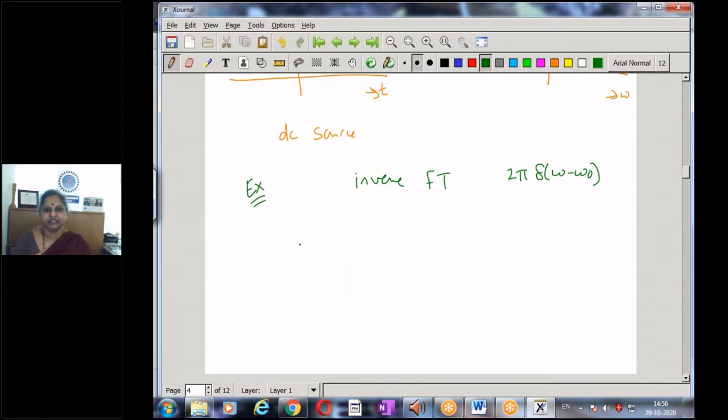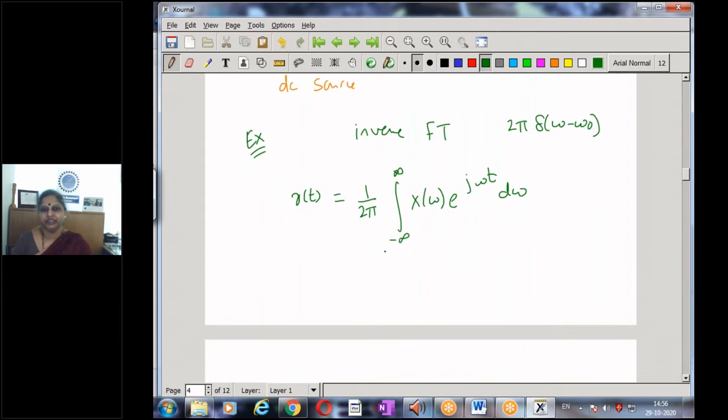So I have 1 by 2 pi integral from minus infinity to infinity of x of omega e to the power of j omega t d omega, which in this particular example is the integral of 2 pi delta omega minus omega naught times e to the power of j omega t d omega.